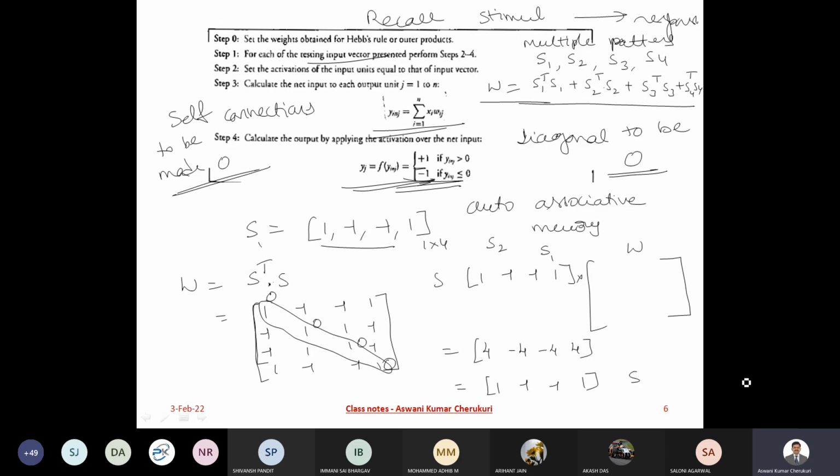So even then, when you perform S into the weight matrix, you get your response, which is the stored pattern. That is another thing you need to remember. Now the point is, let me take a noisy pattern. Are you able to follow? Yes, sir.